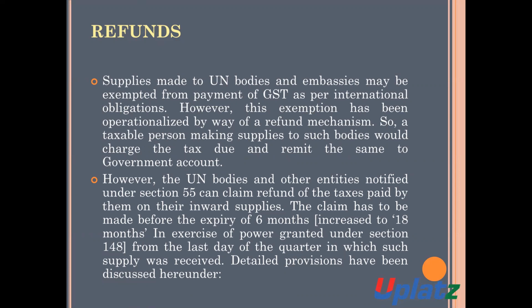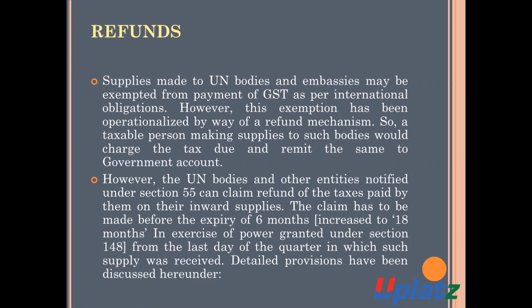However, this exemption is operationalized by way of a refund mechanism. So, a taxable person who is making the supply to the UN bodies and to the assemblies would charge the tax due and remit the same to the government account.